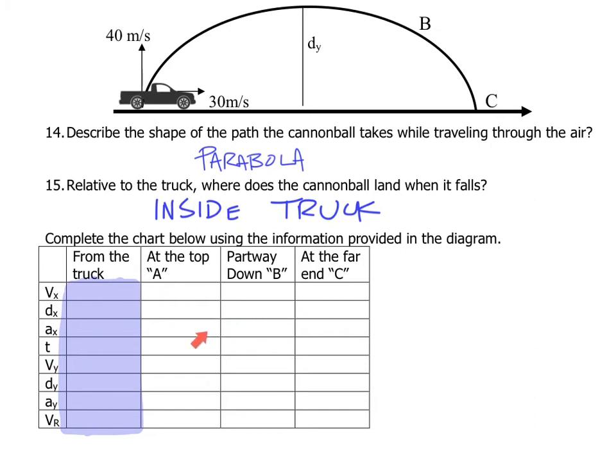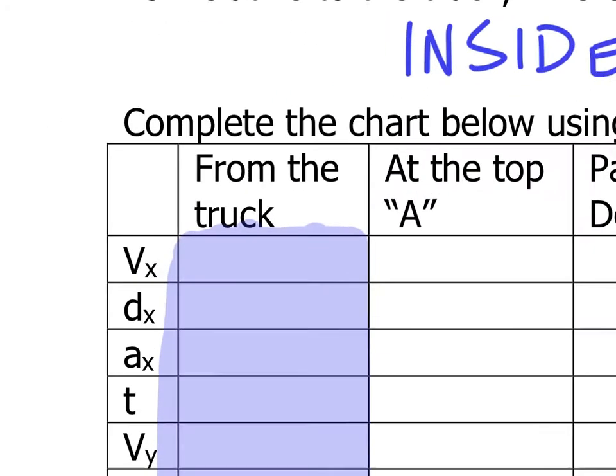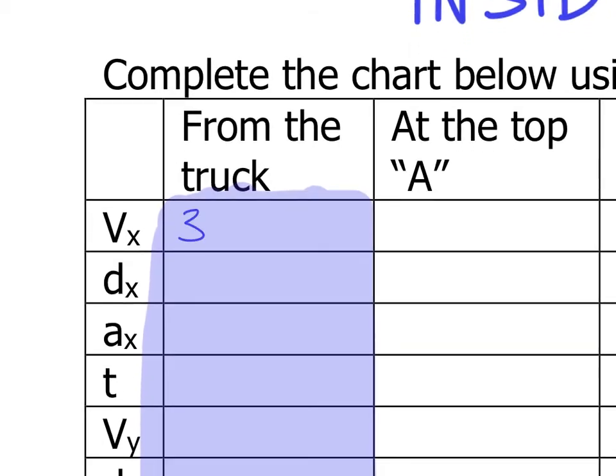So you need to find the horizontal velocity, distance, time, and so forth at each position and fill them in accordingly. Okay, so I'm looking at from the truck. I want to know the horizontal velocity from the truck. Well, that tells me right here it's 30. So I'm going to fill in 30. I'm going to zoom in a little bit. This is 30 meters per second. Okay, horizontal distance from the truck. It hasn't traveled at all.